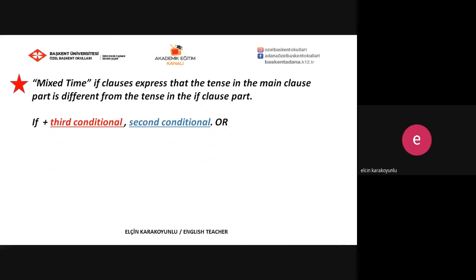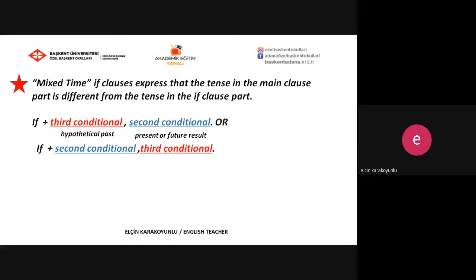In the first one, we can use if and third conditional in the if clause part to talk about hypothetical past, and we can use second conditional in the main clause part to talk about present or future result. Or just the opposite: if we use if and second conditional in the first part, it indicates hypothetical present, and if we use third conditional in the main clause part, it indicates past result.